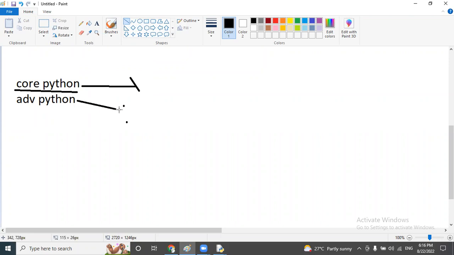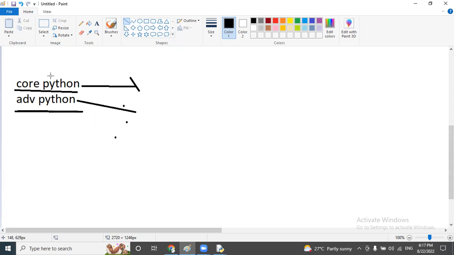Once core Python is finished, we are going to work on advanced Python. Here we know how to develop the logic, but we don't know exactly how to implement it in an application model. So in this case, we need some advanced concepts. Those advanced concepts we are going to cover under advanced Python.